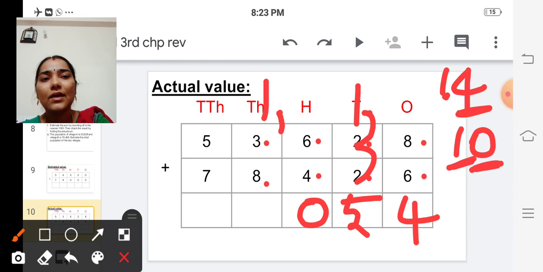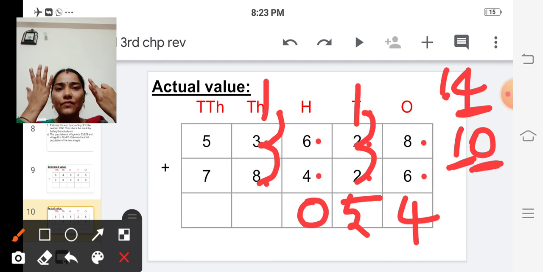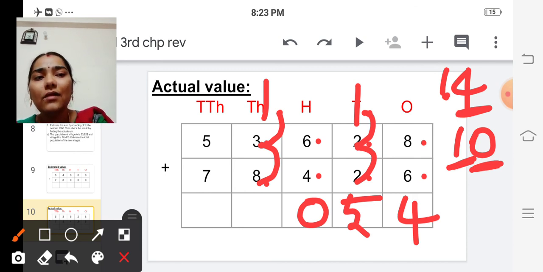First let's add 1 and 3. 3 plus 1 is 4 and next 4 plus 8. So 4 in the mind, 8 in the fingers. After 4: 5, 6, 7, 8, 9, 10, 11, 12. So we have 12.